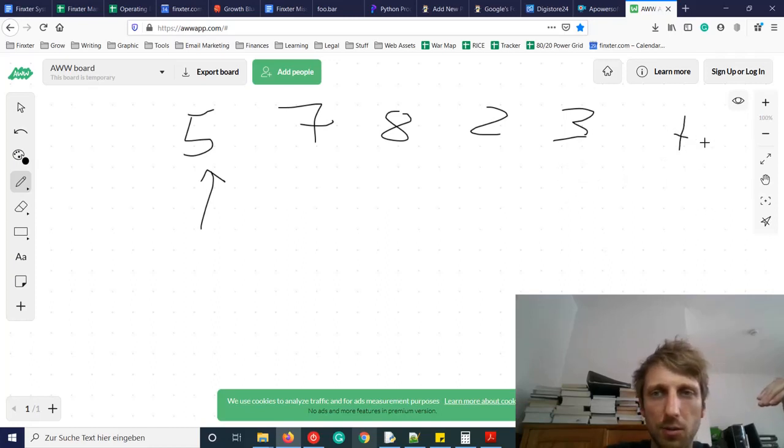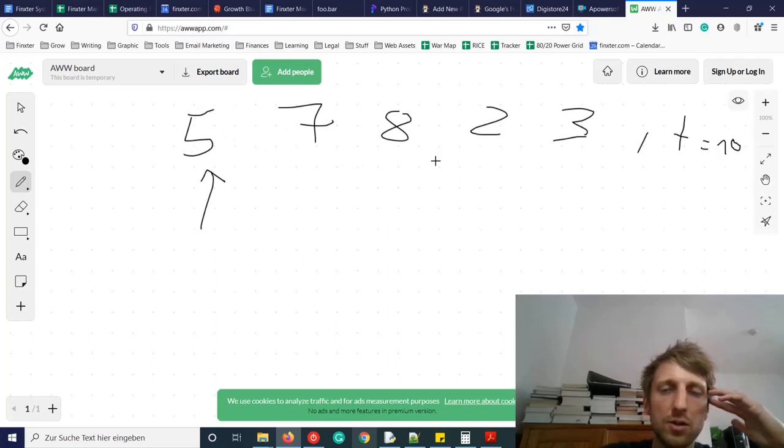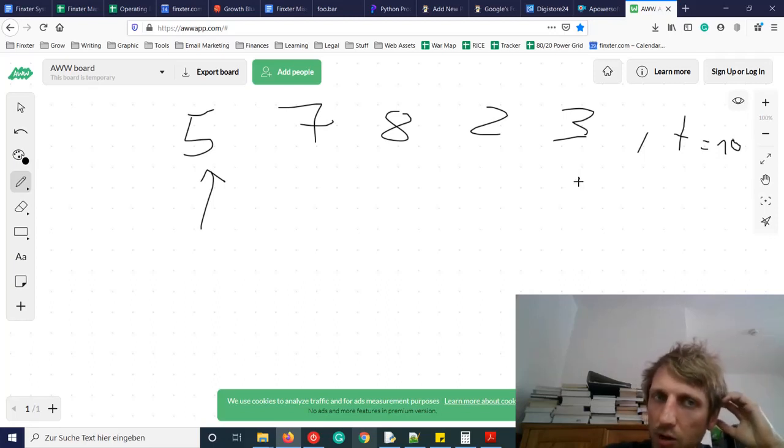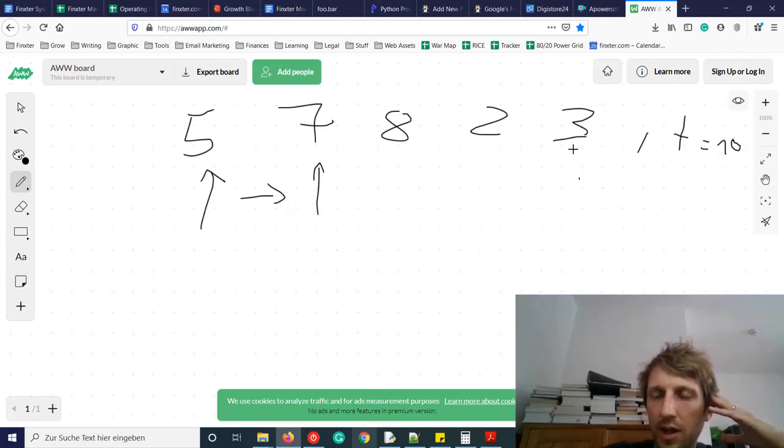Say t equals 10. Those don't sum up to 10, and so on. At one point we haven't found anything. We reached this stop index here, and we haven't reached 10 yet. So we move one element to the right, and we start this whole thing again.